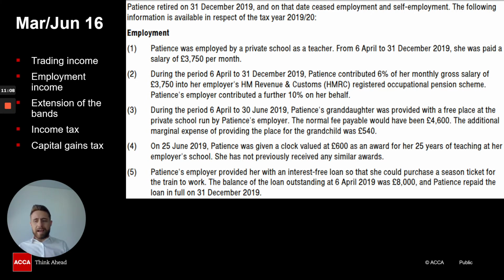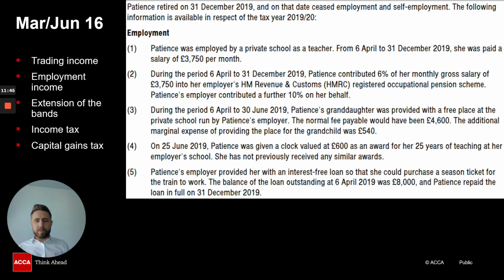So income tax, as you now know, covers many areas. There are many areas that can come into the exam, and the tax examiner actually likes to test many areas within income tax within one question. So this question here called Patience, as I said, the whole question isn't here, this is just a snippet, actually covers many areas of income tax, and it brings all of those different areas together with regards to calculating the income tax liability and also maybe the capital gains tax liability.